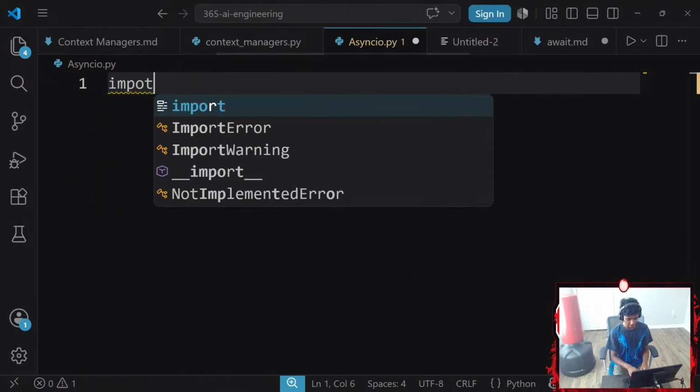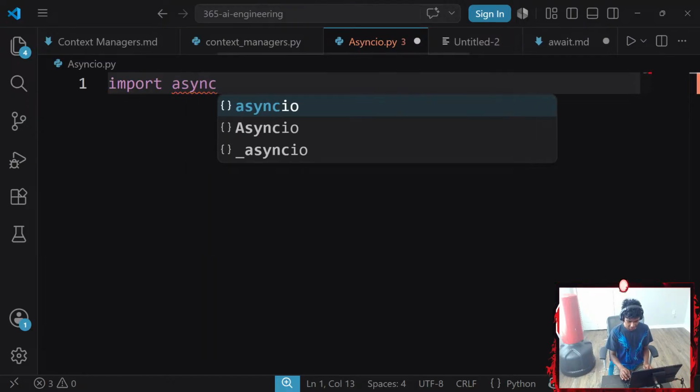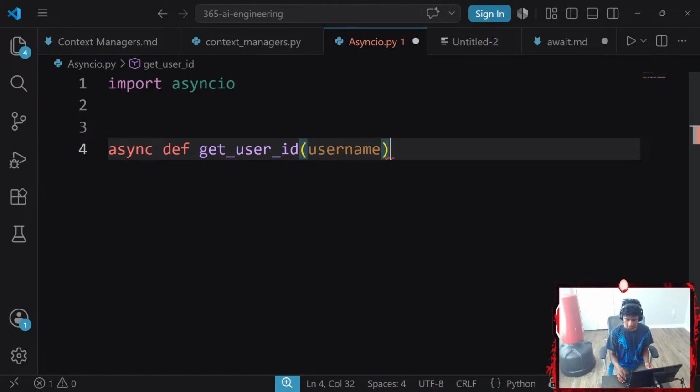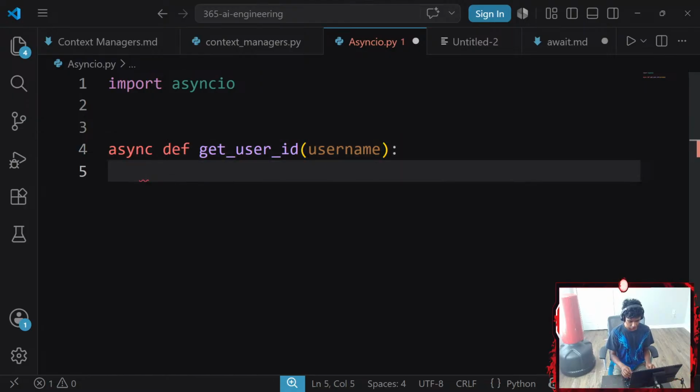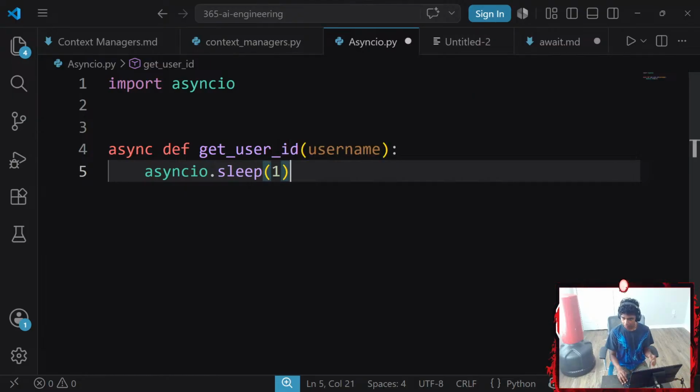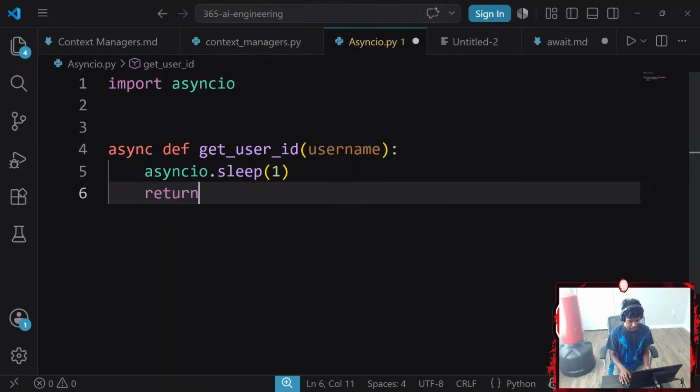Since I'm going to be working with asyncio, I'm going to import asyncio. And then we're going to create an async coroutine function, which is going to be called get_user_id. That requires a parameter of a username. And then I'm going to wait for 1 second, so let's go with asyncio.sleep(1). And then I return an f-string that says something like ID_username.